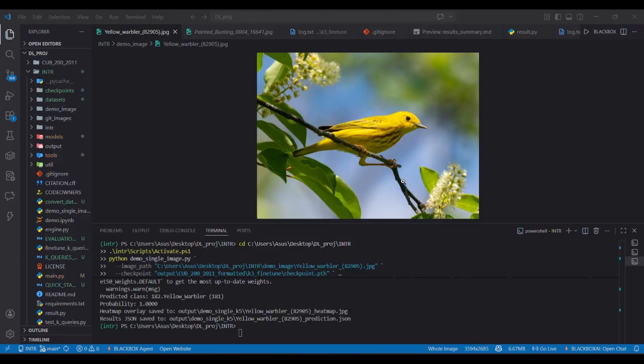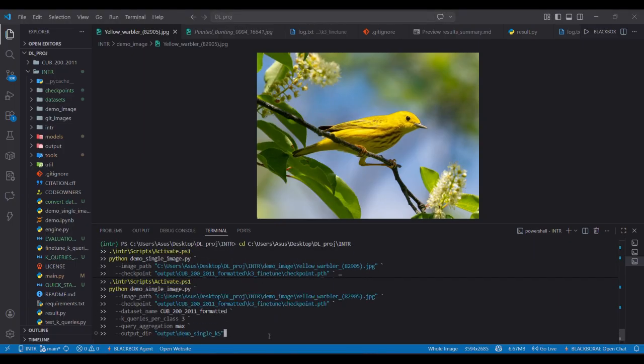So let's see a demo of how our model is working. We have this yellow wobbler photo on screen, and our INTR plus goes further: instead of one query per class, it takes k queries. Here we took k equal to 3, so yellow wobbler now has 3 independent query vectors, each free to specialize to a different view of the bird. Coming to the demo part, we will be running this code, and there are k queries per class equal to 3.